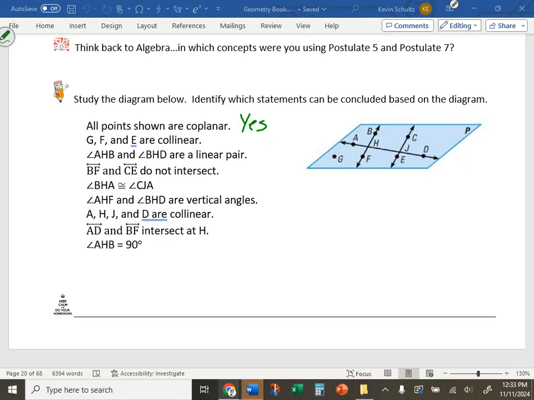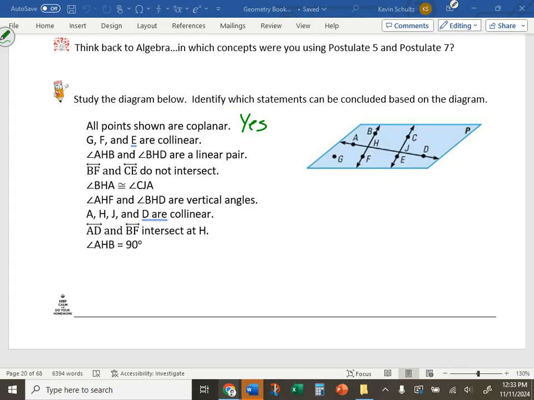The next one: G, F, and E are collinear. Can we conclude that based on the diagram? Look for point G, point F, point E. Are those three collinear? No. How can you conclude that based on the diagram? We don't know, okay?